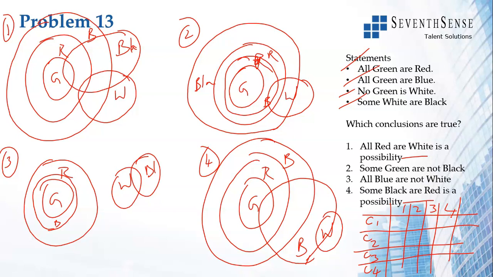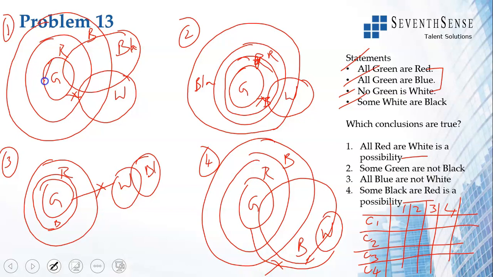If you see this, all green are red, but no green is white. That shows that all red can't be white. So we'll see that diagram. All the greens are reds, but no green is white, meaning those parts of the reds which are green can't be white. There is no connection between green and white.